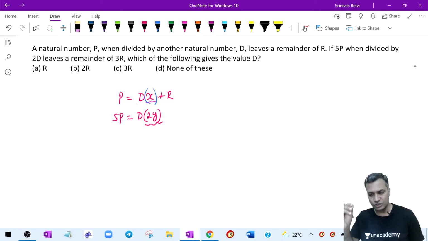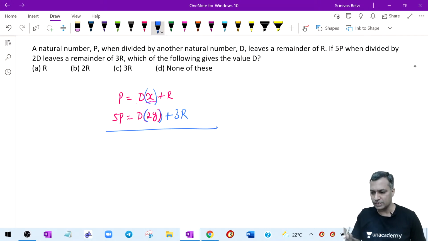So if you look at the first question, this is what we did in 3 out of 4 questions by now: D times 2Y, where you put a bracket. That gives me a remainder of 3R. Whenever you have two equations, add, subtract, equate, whatever. I can't equate because P is on one side and 5P is on the other.